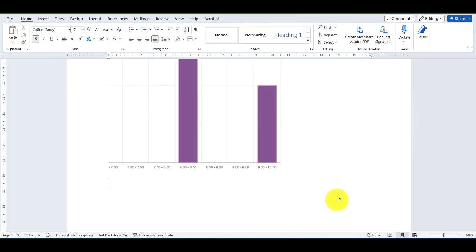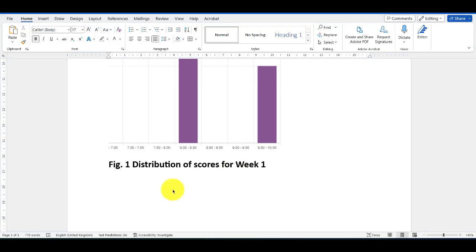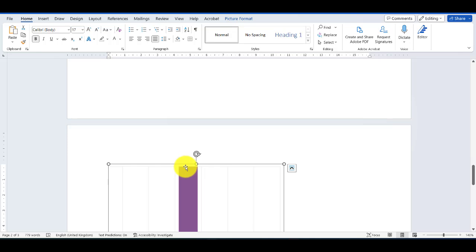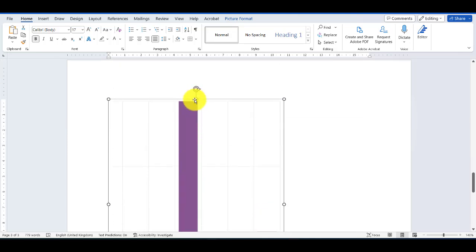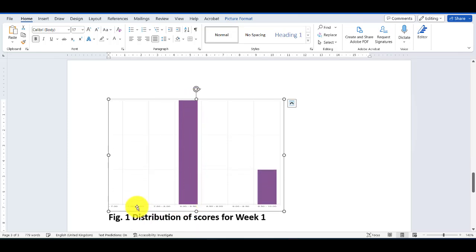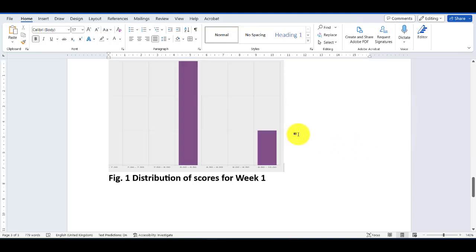And of course, the legend, the label, the title for the figure is at the bottom. Figure. So this is Figure 1, distribution of scores for week 1. It's taking too much space, but as I said, no problem there, because you can always exceed the 5 pages. So I'm shrinking this, although the x-axis values are not showing, but something like that.